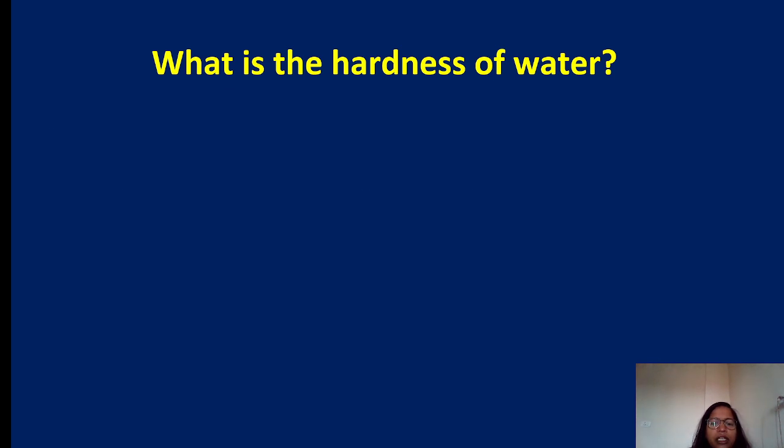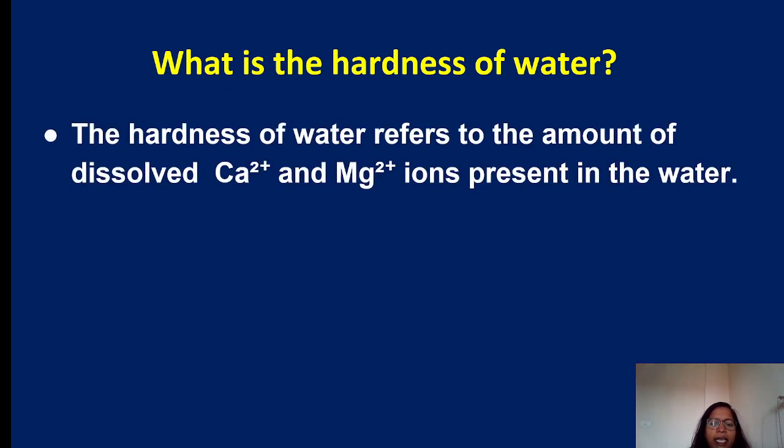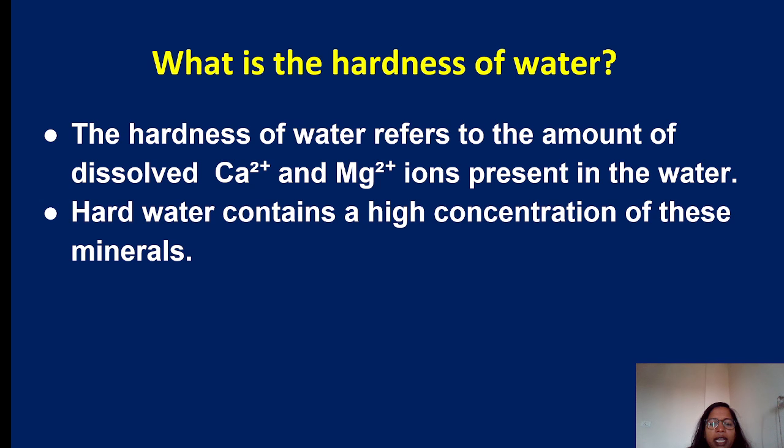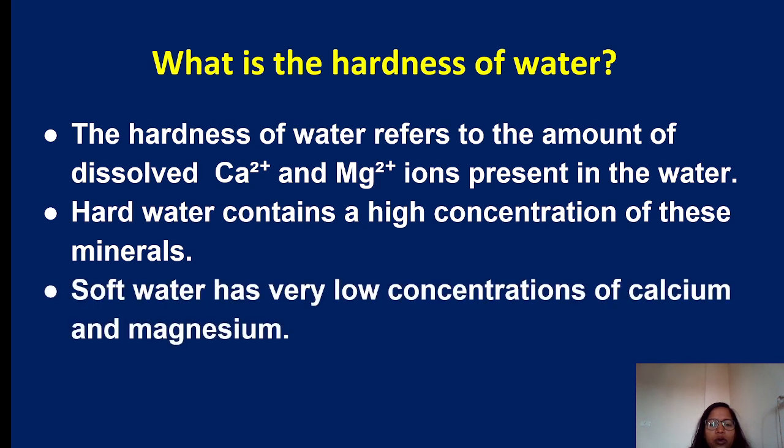The hardness of water refers to the amount of dissolved calcium and magnesium ions present in it. Hard water has a high concentration of these minerals, while soft water has a very low concentration. For example, rainwater is usually soft, while groundwater drawn through limestone or chalk is usually hard.